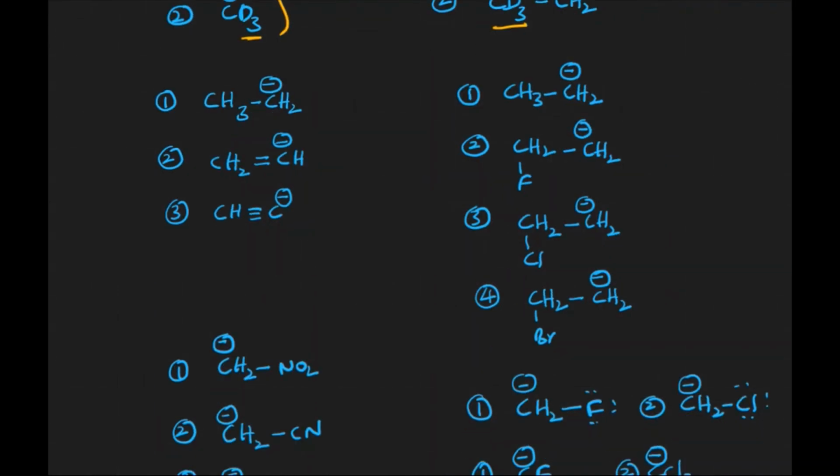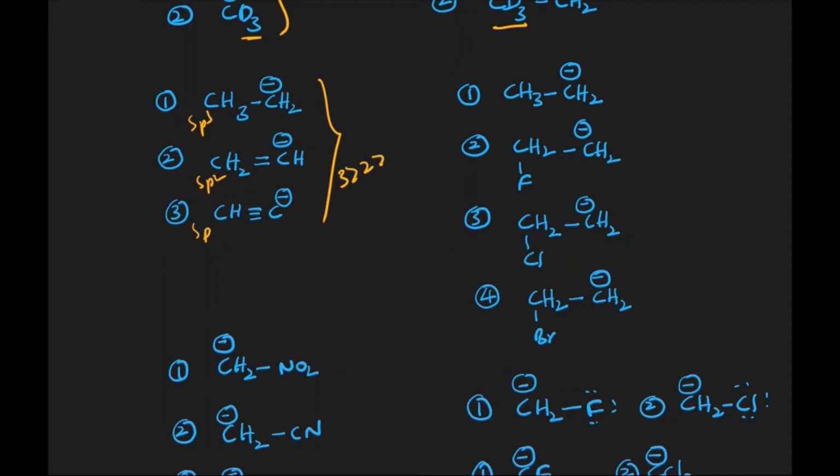Here the same thing which we have learned we are going to apply. Now it is sp3 hybridized, sp2 hybridized and sp hybridized. As the s character increases, what happens? Electronegativity increases. As electronegativity increases, the plus I group turns into a minus I group. A minus I group generally stabilizes the carbanion. That's what the stability order is going to be.